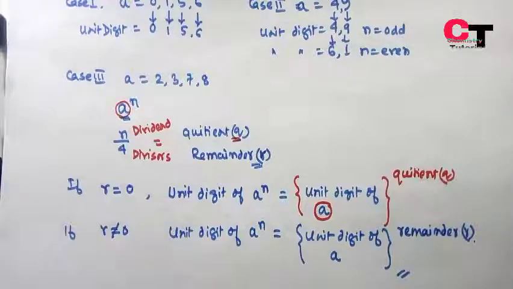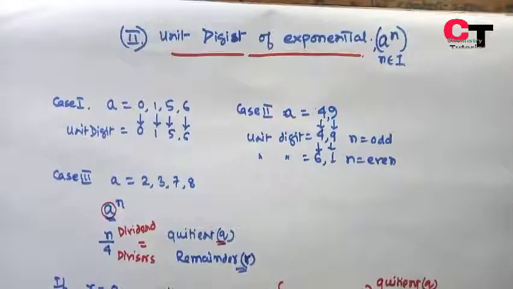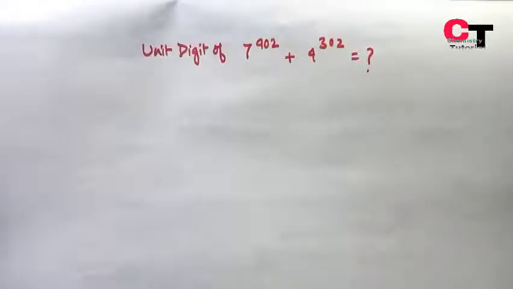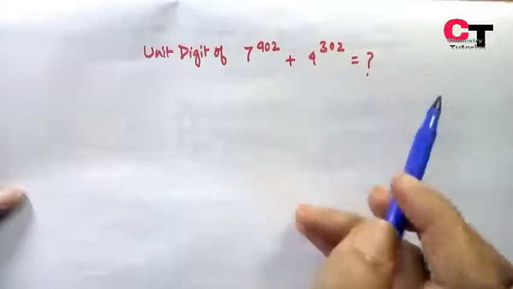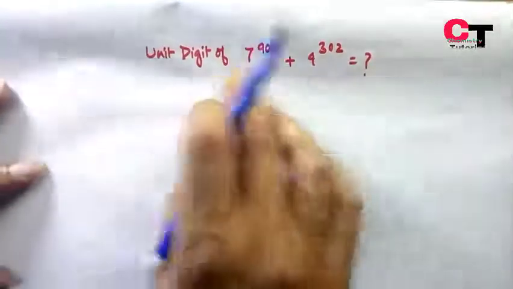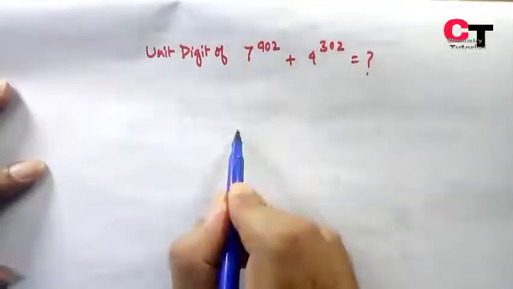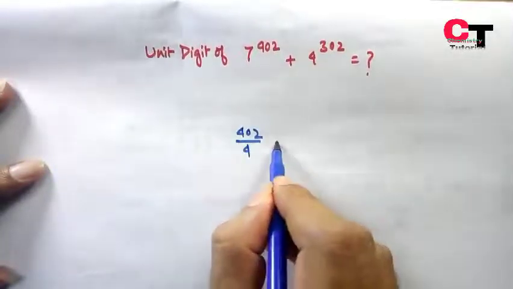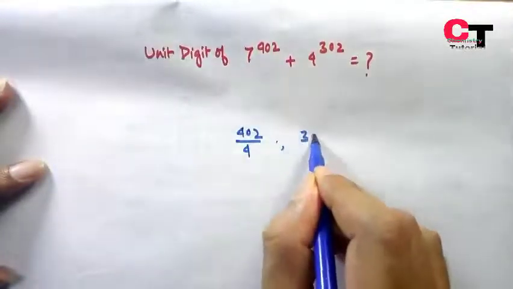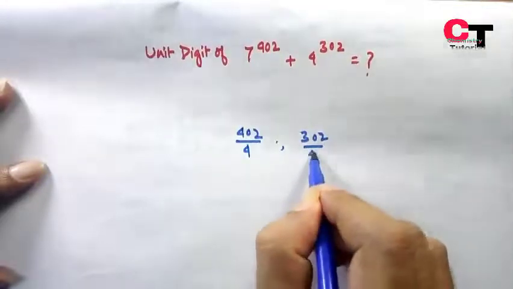Now we'll discuss a numerical problem here, then the concept will be very clear. It is asked: what is the unit digit of 10 to the power 402 plus 7 to the power 202? Let us consider the powers first. You first divide 402 by 4 and 202 by 4.